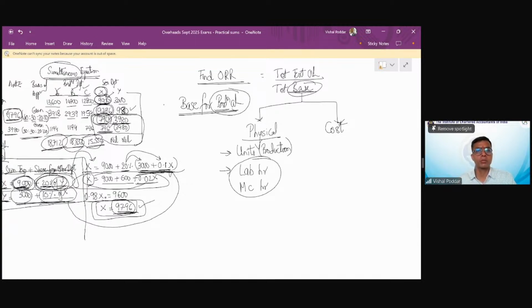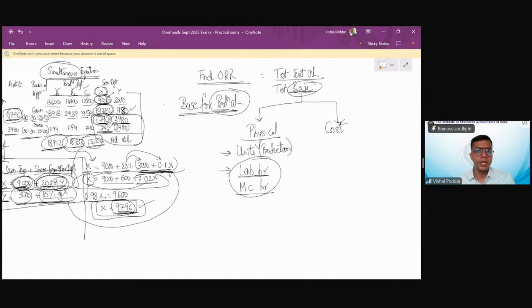What is this labor hours or machine hours? Simply, if you have to do the production, where workers are doing the production, it means your production is more dependent on the labor. We take the labor hours, that is the time required for doing this production. If your production is mechanized and majorly it is done by machines and labor are only doing the supporting work of starting the machine, stopping the machine, or just watching whether the machine is operating properly or not, it becomes the mechanized production. So there you will take the machine hours.